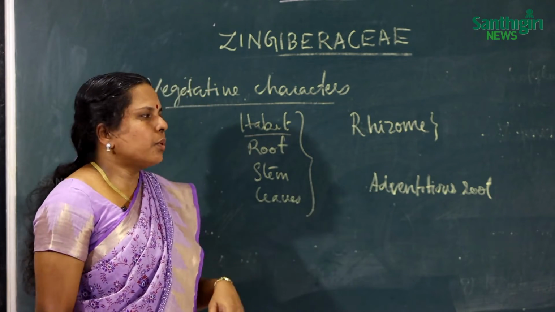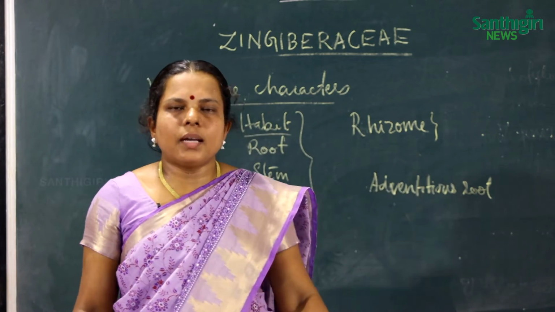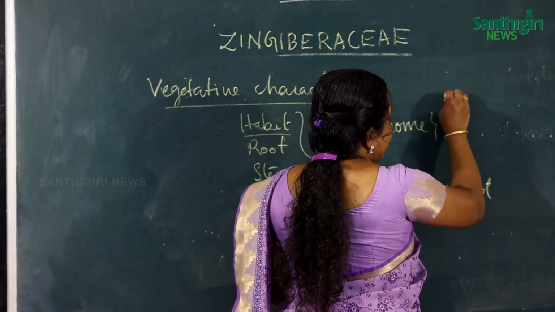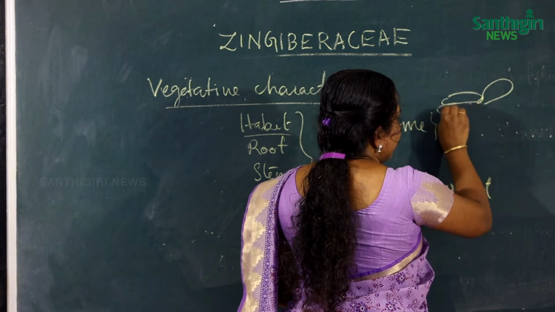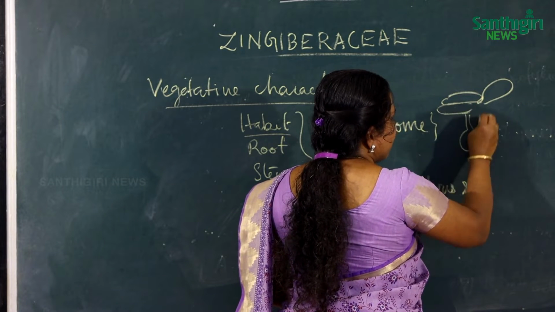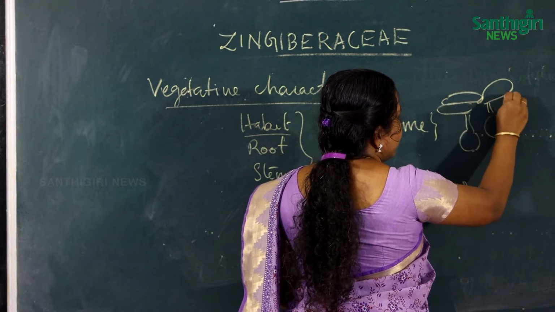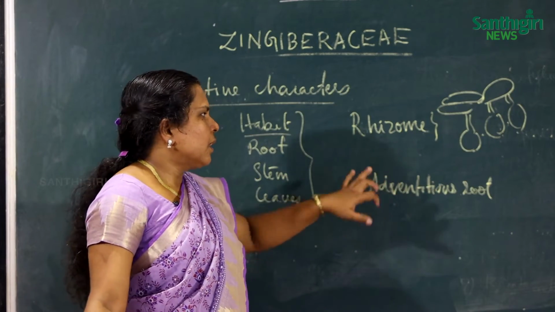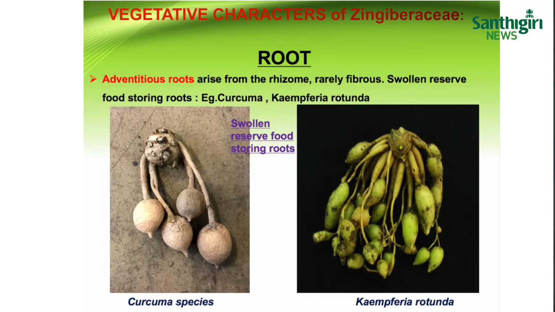In Curcuma and Kaempferia rotunda, there are special tubular roots arising from the rhizome, with swollen tips. So the root consists of adventitious roots, and they are tubular in Curcuma longa, Kaempferia rotunda, etc.